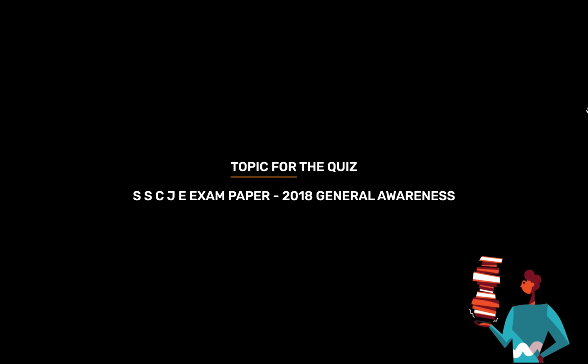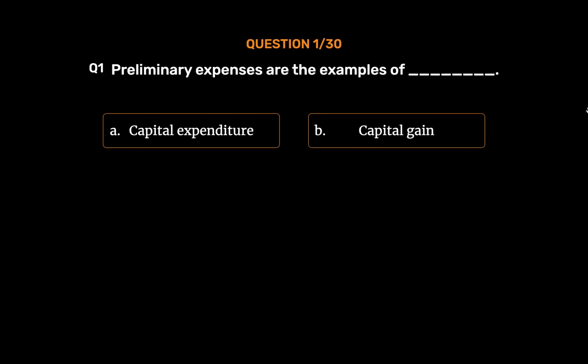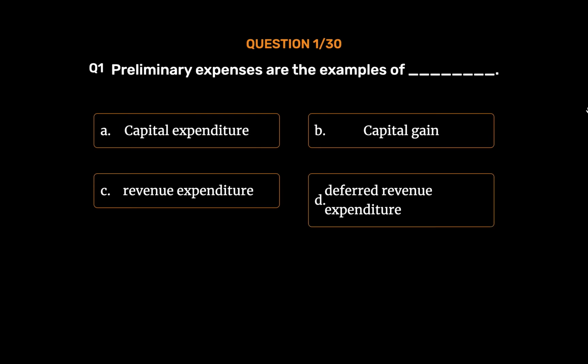Topic for today's quiz is SSC JEE Exam Paper 2018 General Awareness. Question number 1. Preliminary expenses are the examples of underscore. Option A. Capital expenditure. Option B. Capital gain. Option C. Revenue expenditure. Option D. Deferred revenue expenditure. The correct answer is Option D.